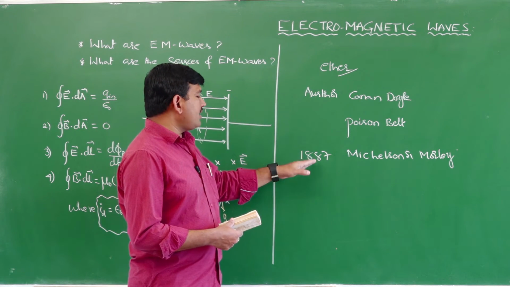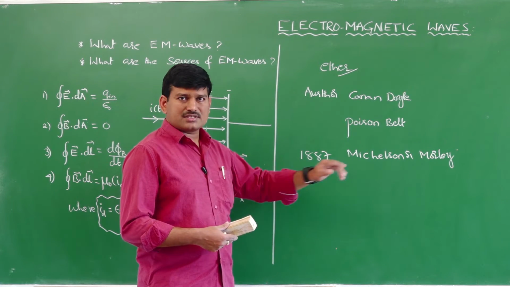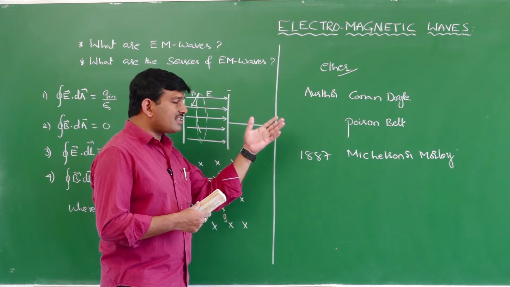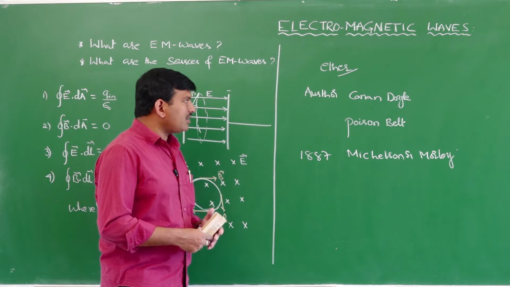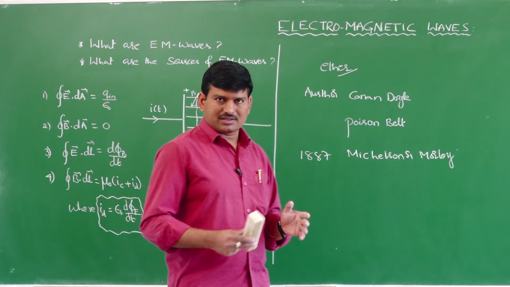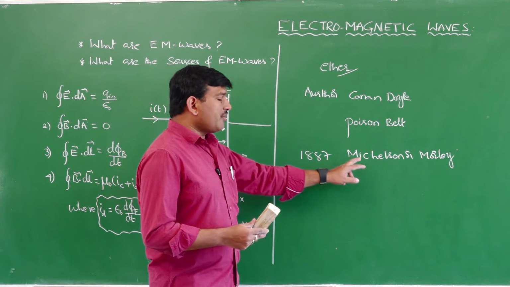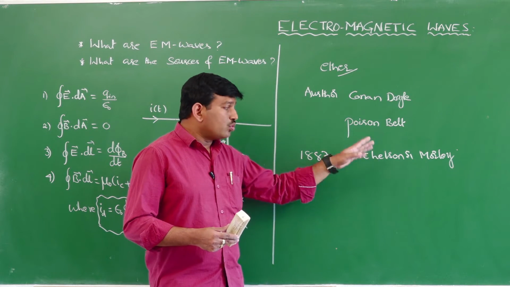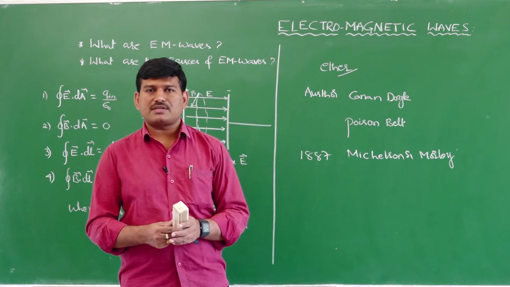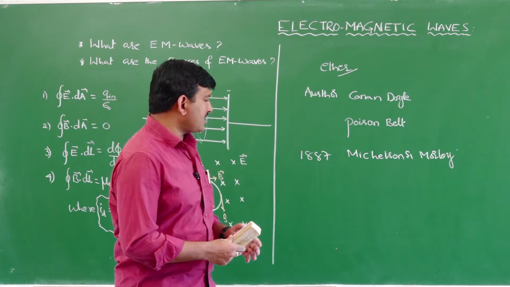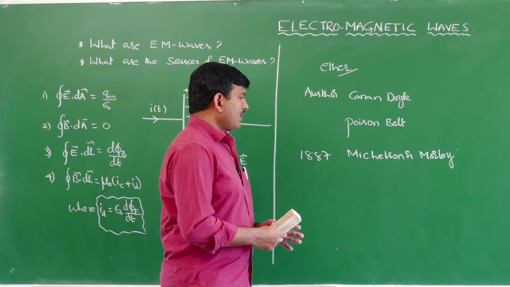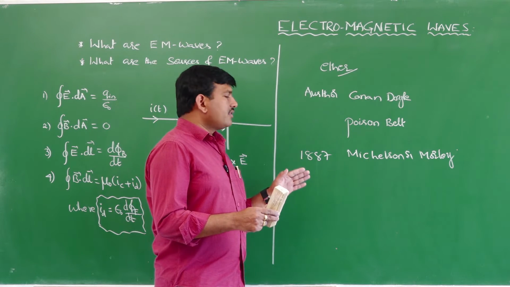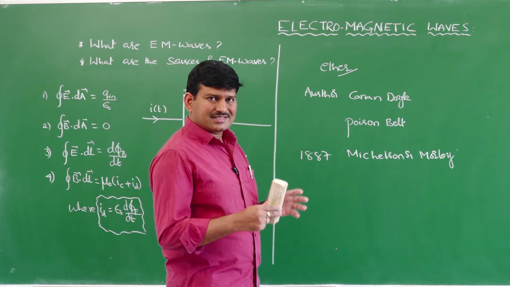But after the 1887 Michelson-Morley experiment, which gave an unexpected result by considering the ether medium, we came to know that there is no medium called ether. If ether were there, they would have got some other expected result, but they didn't get the expected result. Though this experiment is a failure experiment, it is the basis for the understanding of modern physics. And this experiment concluded that there is no medium called ether, or no medium in space.